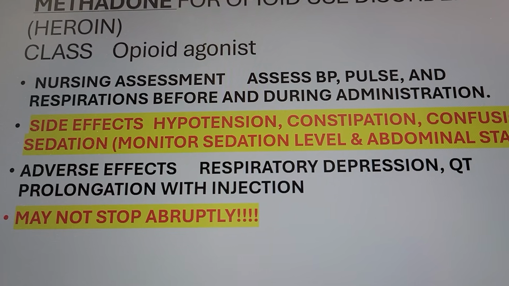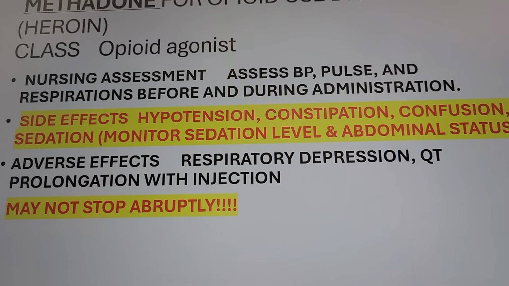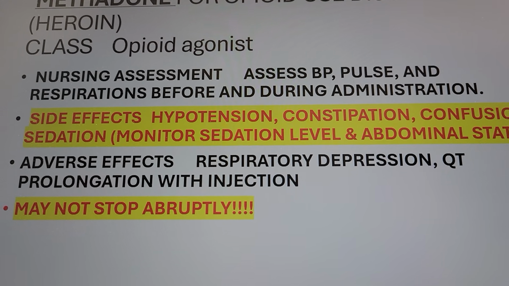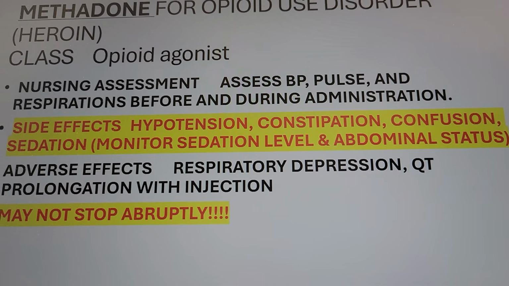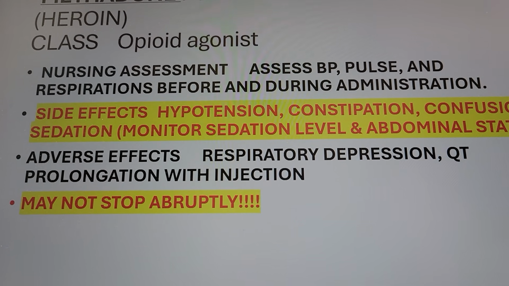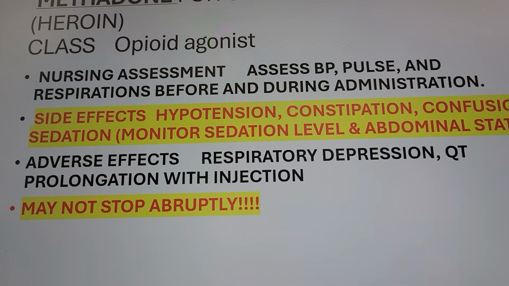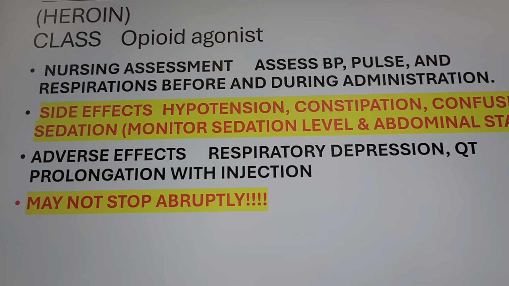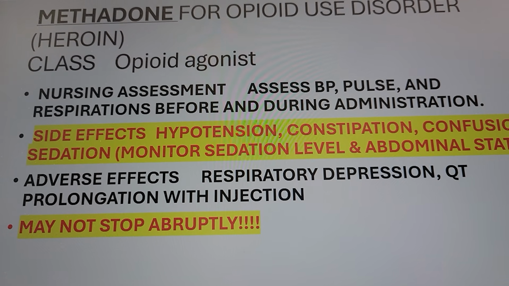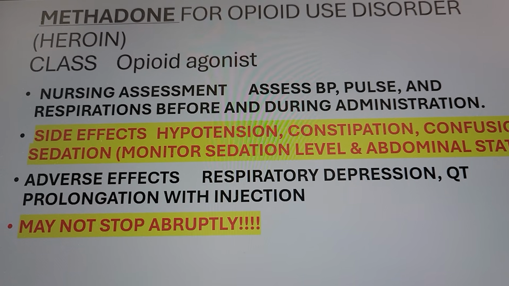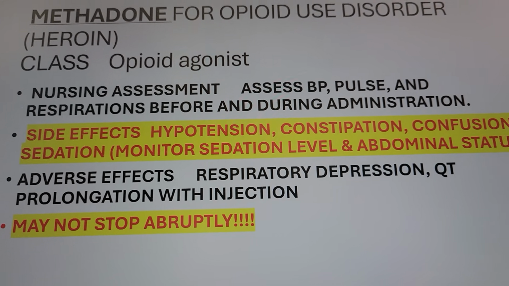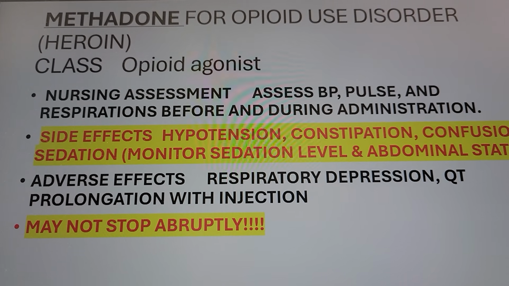So BP can go down, hypotension, constipation, confusion, sedation, right? So be careful, risk for fall, give it at night, right? So monitor sedation level, abdominal status also. So adverse effect, respiratory depression, of course I don't want that to happen, right? When it happens, then they need naloxone, right? And then QT prolongation also with injection, so you need to monitor their EKG. So the QT can prolong because of methadone, meaning the ventricle contracts for a longer time, right? And remember, for methadone, you cannot stop abruptly. Do not stop abruptly, right? Teach the patient they cannot stop methadone abruptly.